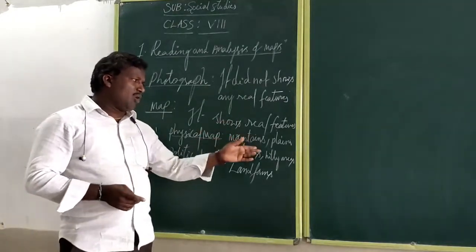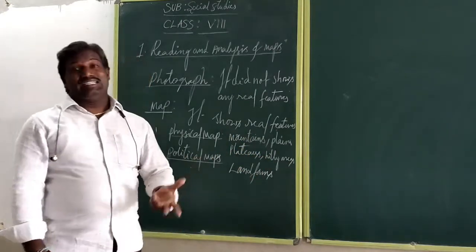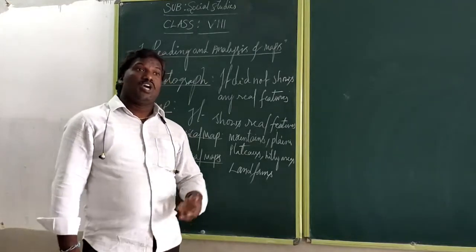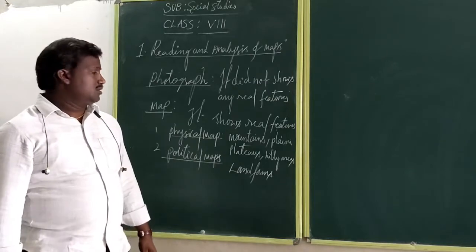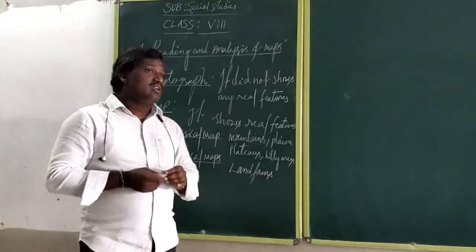Not only mountains, plains, plateaus, hilly areas, but also deserts, grasslands, forest coverage areas, and also agricultural lands. We can find these out.